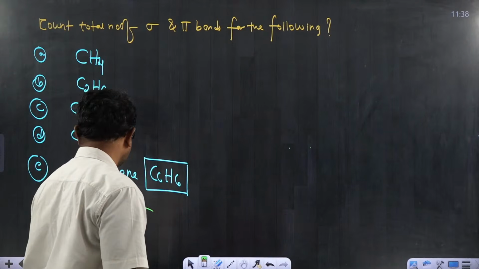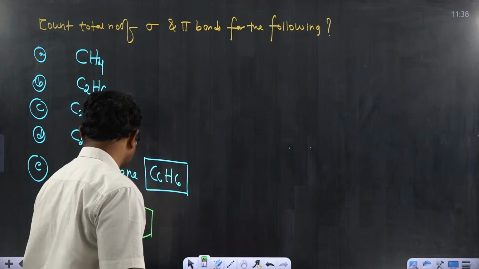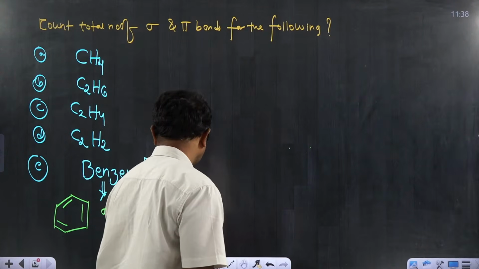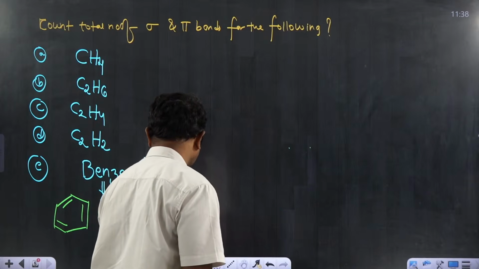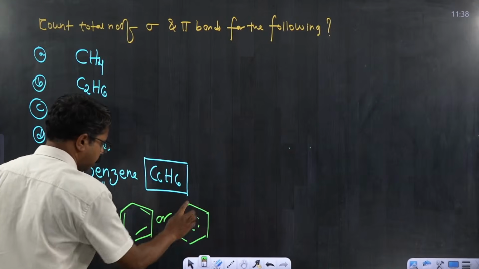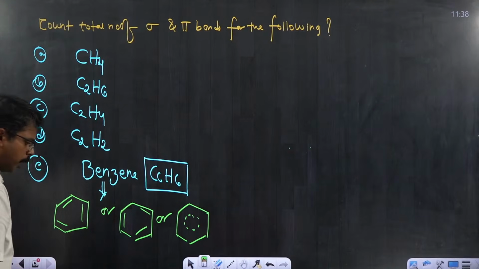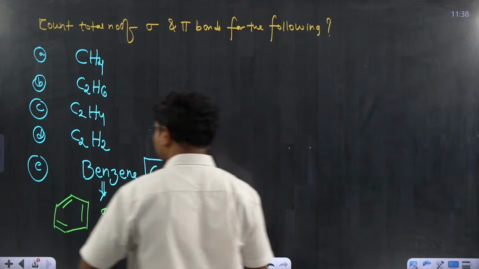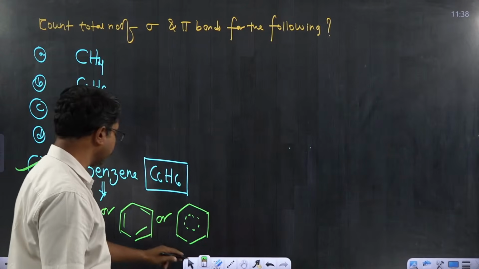You can also represent it like this. This is the concept of resonance. There you must study a few things. I can also represent it like this. Any one of these is a hypothetical structure. This is the more accurate representation, the true structure. That is a different story. Now start counting the total number of sigma bonds and pi bonds in benzene.